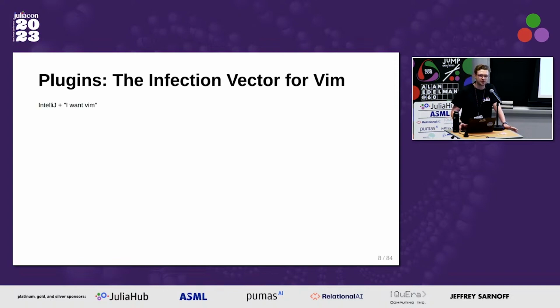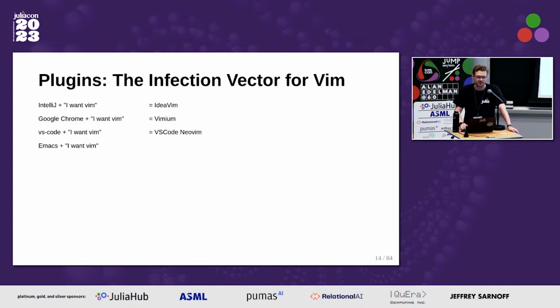That's plugins. So if you're using IntelliJ, a very powerful piece of software, you want it to be Vim, right? So you install the Idea Vim plugin, and suddenly it's Vim. Same thing with Google Chrome. That's not a text editor. But I want it to be Vim, and so you run Vimium. Same thing with VS Code, which is a text editor, but it's not Vim. You can make it Vim with the VS Code NeoVim text editor extension. And most insulting of all, you can even make Emacs Vim with evil mode.